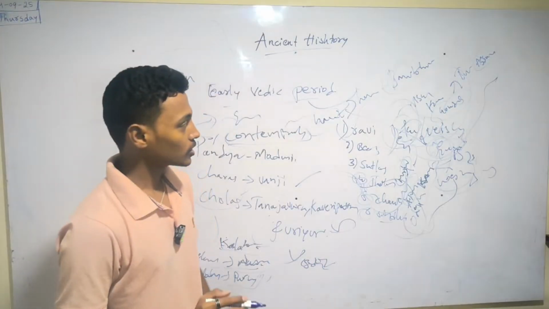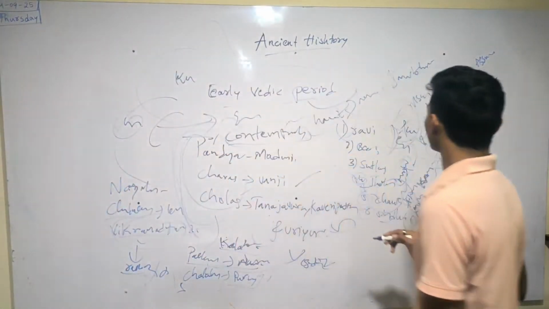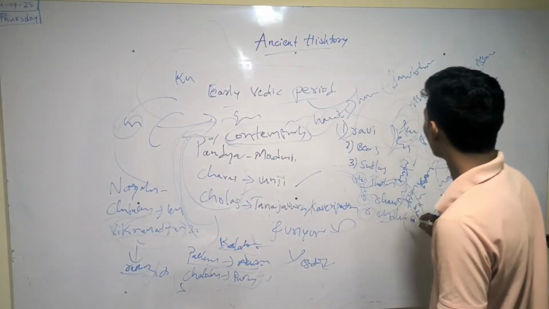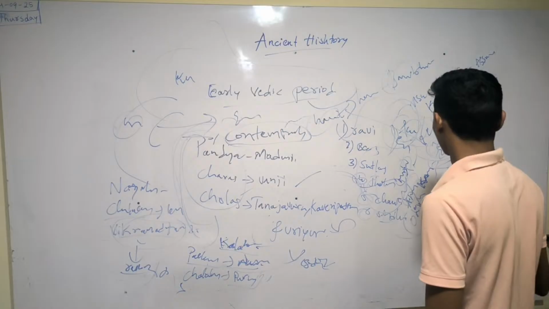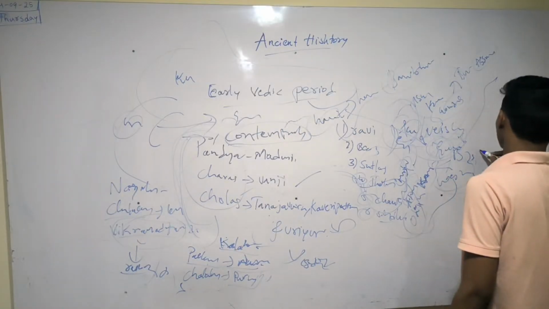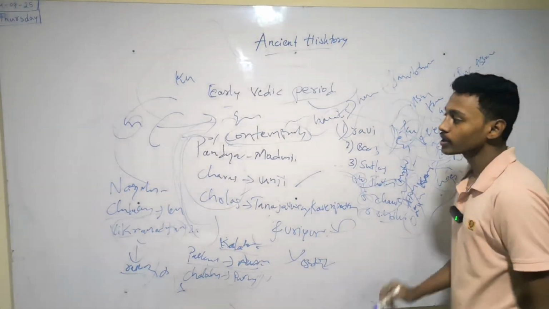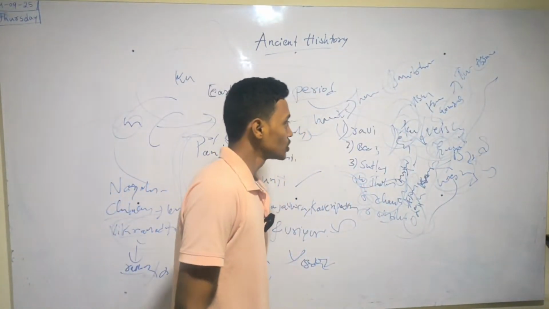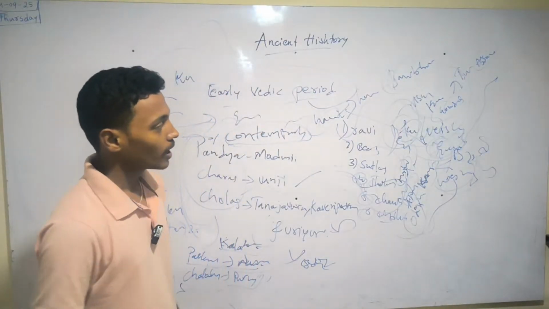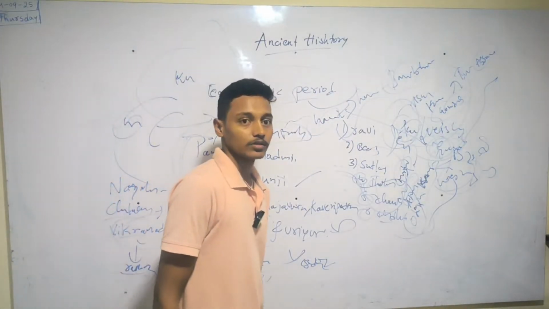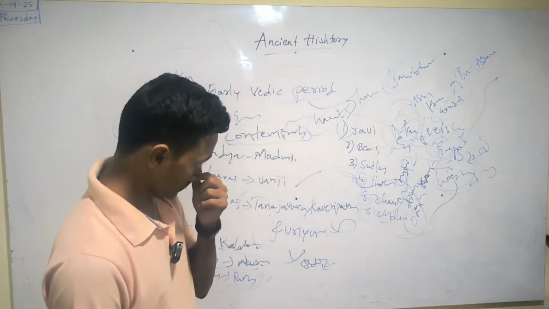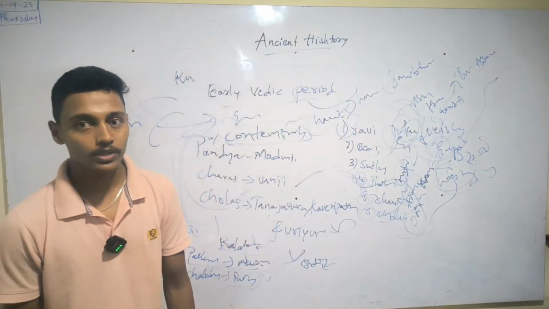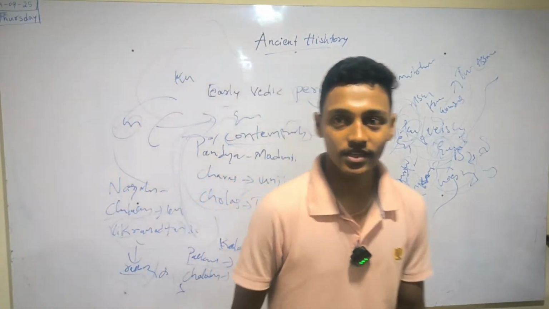Also know the Charaka Samhita and Sushruta Samhita, where Charaka Samhita is about medicines, and you can read his book. And Varahamihira and Aryabhatta, you know already: Varahamihira was an astronomer and Aryabhatta a mathematician.